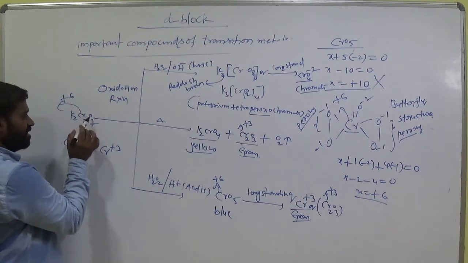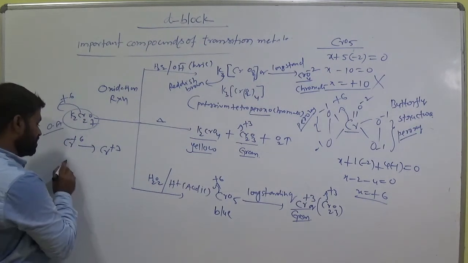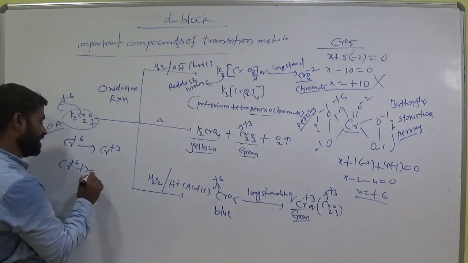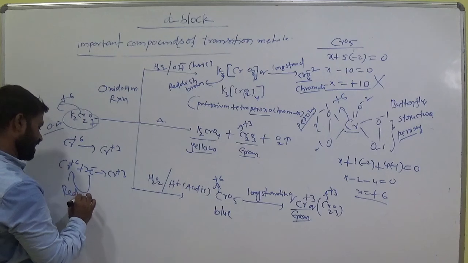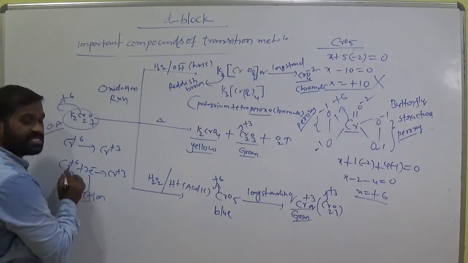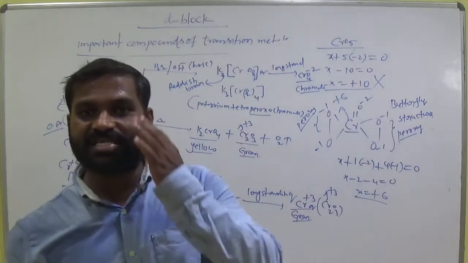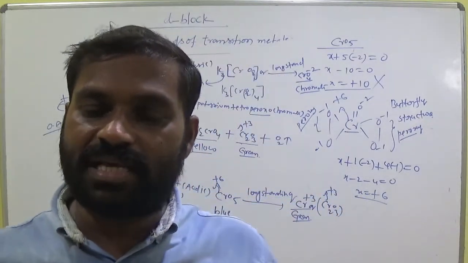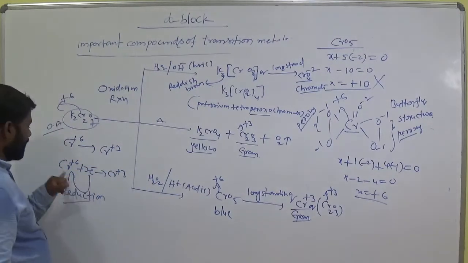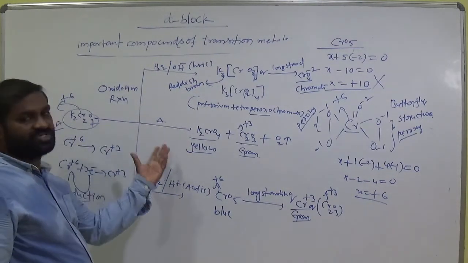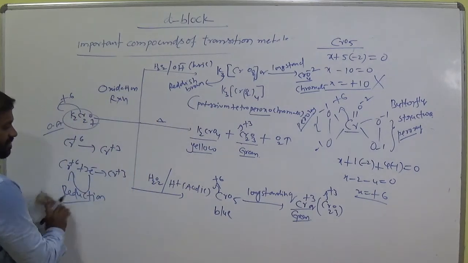In presence of an oxidizing agent, the oxidizing agent tries to gain electrons. So this chromium +6 gains 3 electrons and becomes chromium +3. Gaining of electrons is called reduction. So it gains electrons very easily, so it is a good oxidizing agent. The main work of an oxidizing agent is to gain electrons from others, then the other compounds undergo oxidation.